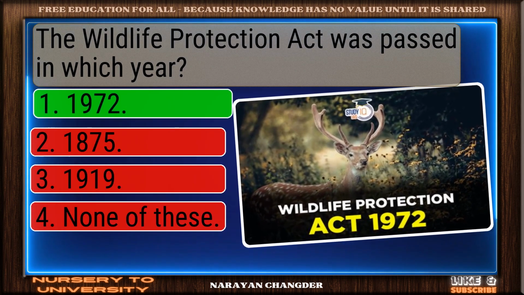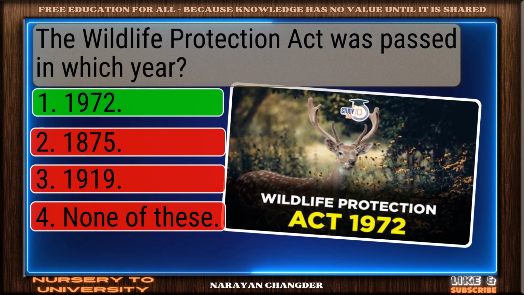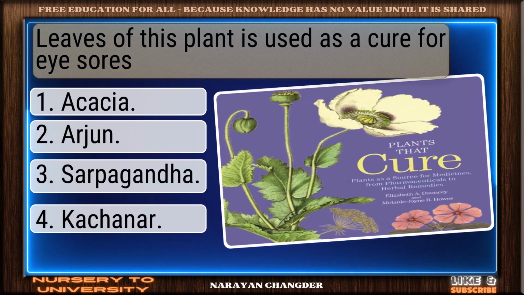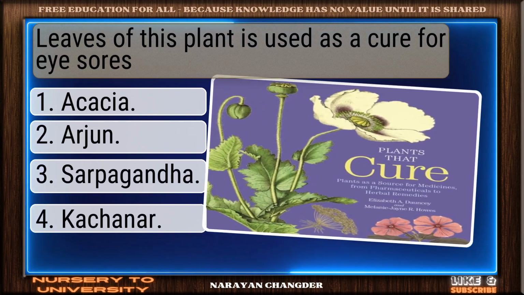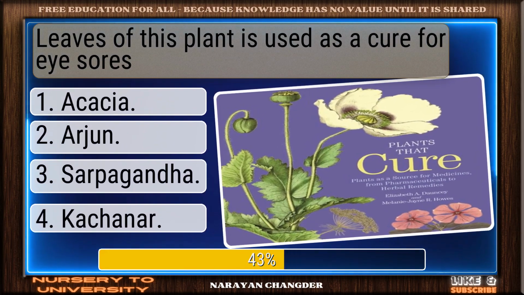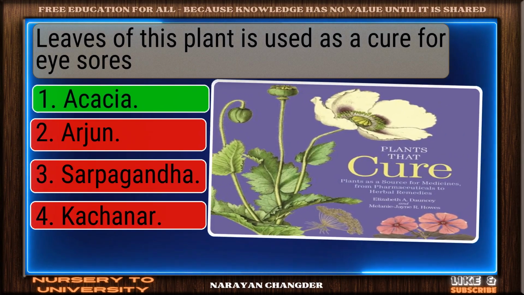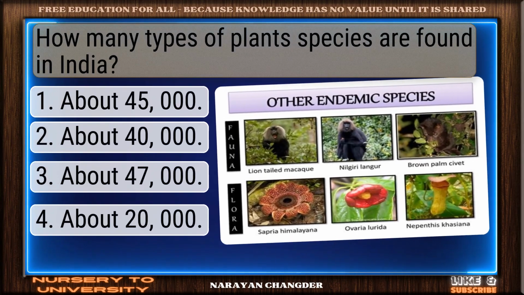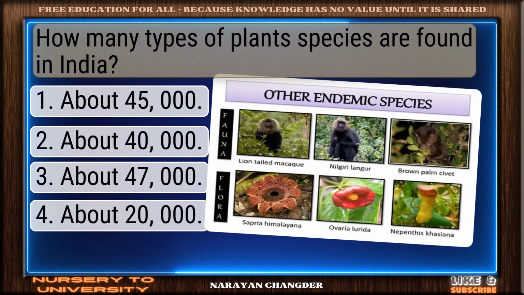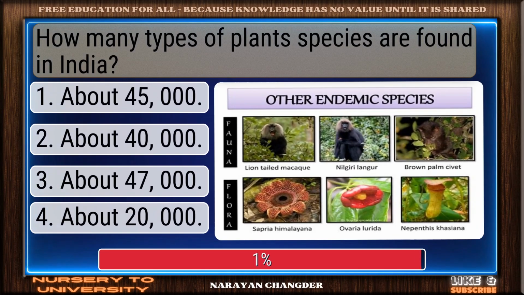You got it. Your choice 1972 is right. Question number 182. Leaves of this plant is used as a cure for eyesores. Valid point. Acacia is true. Question number 183. How many types of plant species are found in India?